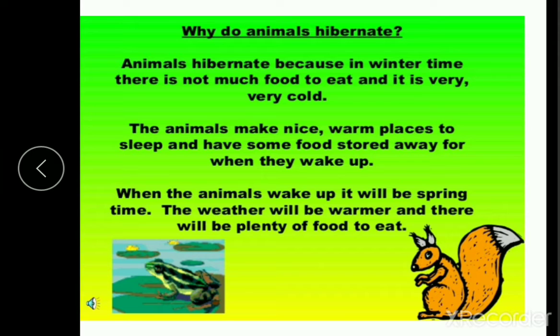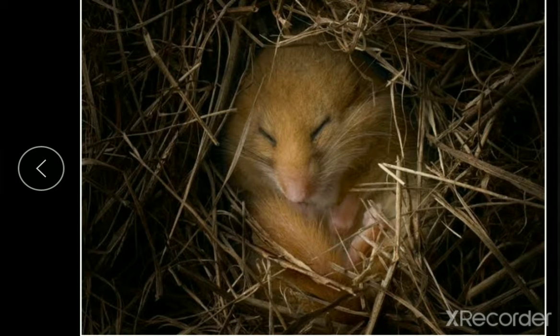When they get up, it will be springtime, right? So when the springtime comes, it will be warmer and they will get plenty of food to eat. This process of sleeping together for months, we call hibernation. So this is a hibernating mouse. It is sleeping in the winter season, right? So it will sleep throughout the winter season and then after the winter season it will wake up. So this we call hibernation.